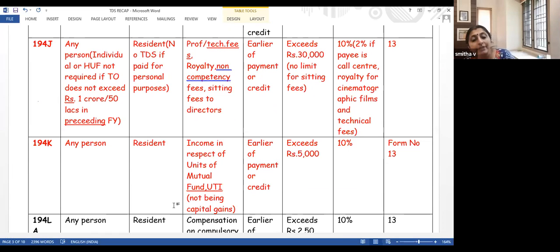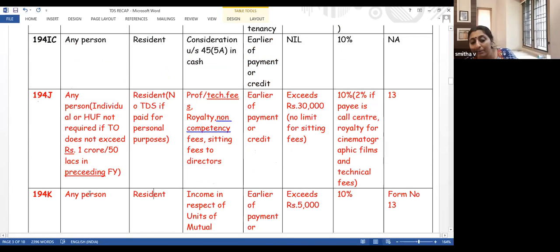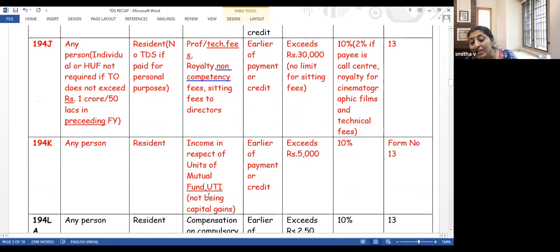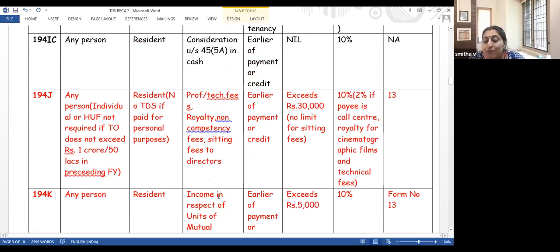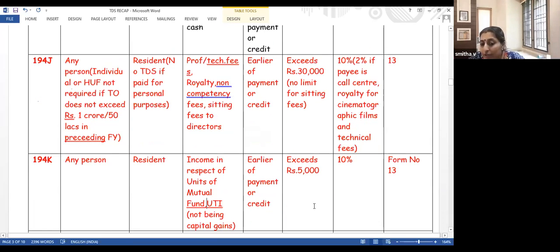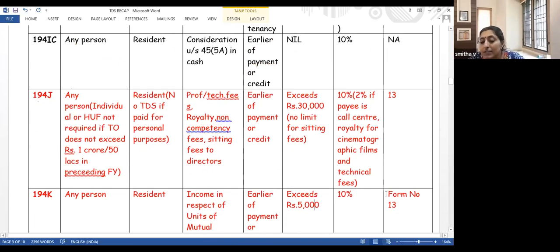But from this year onwards, income received from units of mutual fund and UTI is taxable in the hands of the recipient. If it is taxable, then they will deduct TDS. So that is 194K: any person paying a resident income in respect of units of mutual fund or UTI. What I'm talking about here is income in the nature of dividend, not capital gains, not sale value. Time of deduction is earlier of payment or credit, limit is 5,000, rate is 10%, and Form 13 if you want to get a lower tax deduction.